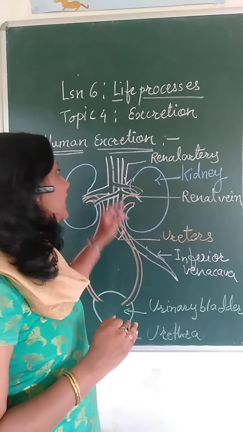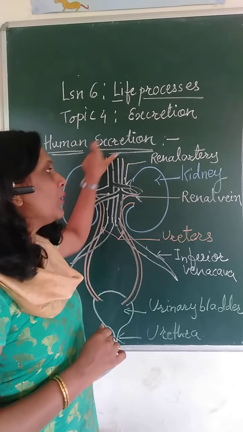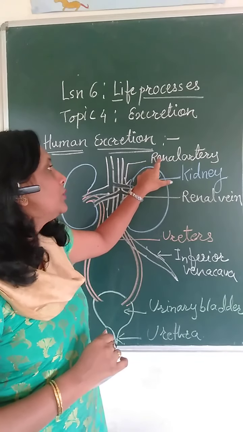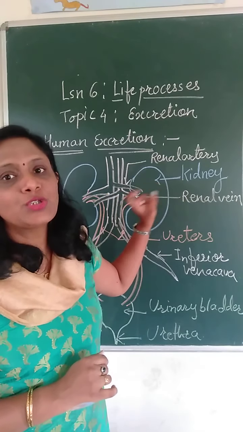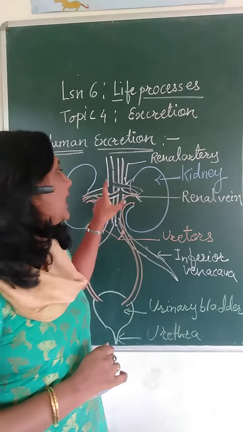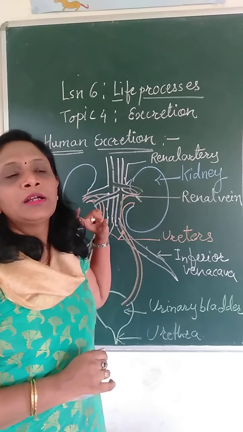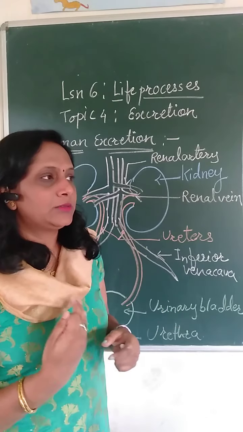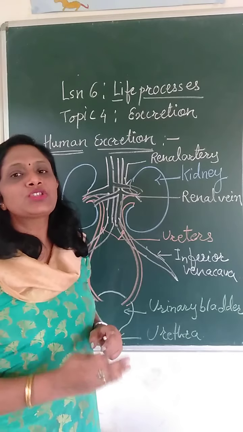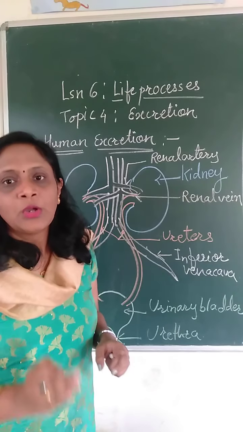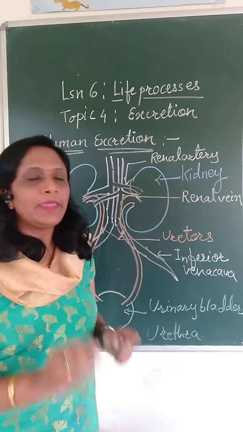In the human excretory system, the blood is brought into the kidneys through the renal artery, which has nitrogenous waste in it. Then that blood enters both the kidneys, which have a filtration device in them, and that filtration device is called the nephron. The functional unit of the kidney is called the nephron.